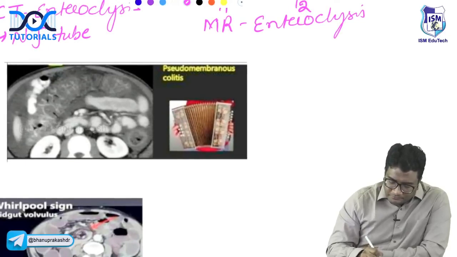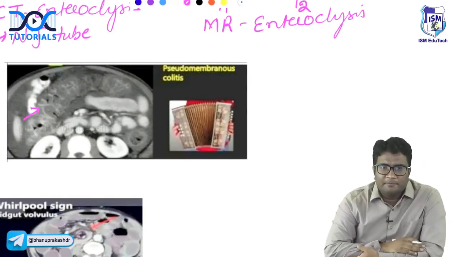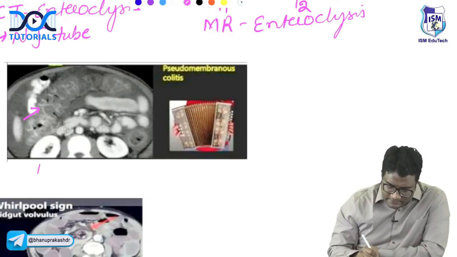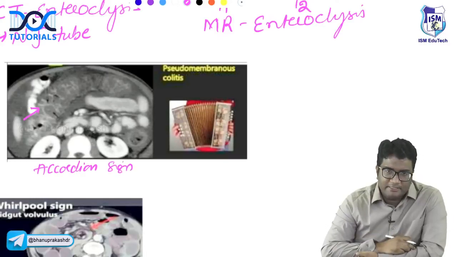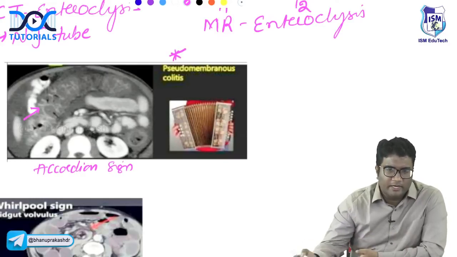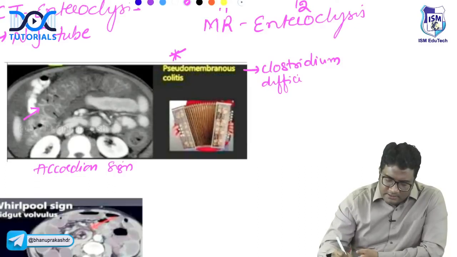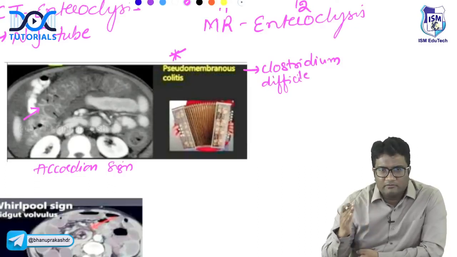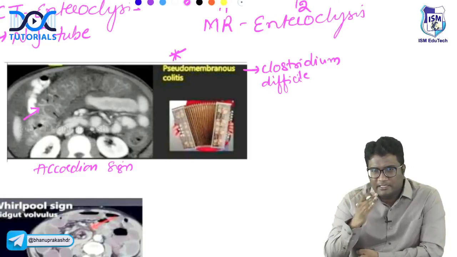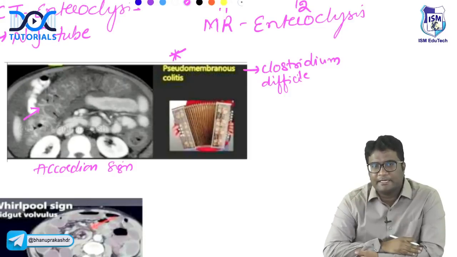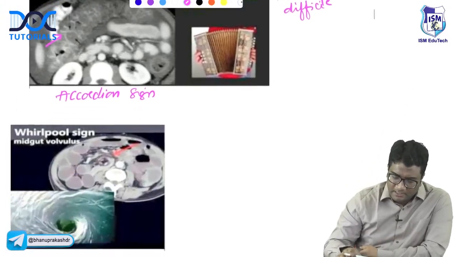Look at the bowel here. There is thickening of the bowel, and you can see contrast going as small areas between. What do you call this sign? This is called as accordion sign, right? So this is accordion sign, feature of pseudomembranous colitis. So the infection, Clostridium difficile infection, when it causes this colitis, it causes mucosal edema and thickening of the bowel. The contrast will go as thin lines between them. So this is called as accordion sign, feature of pseudomembranous colitis.